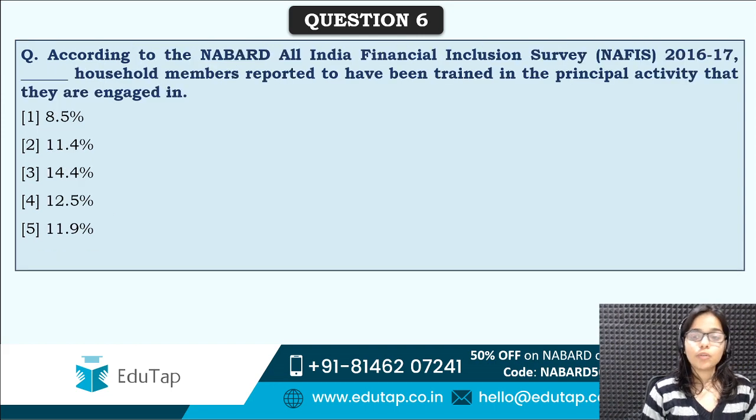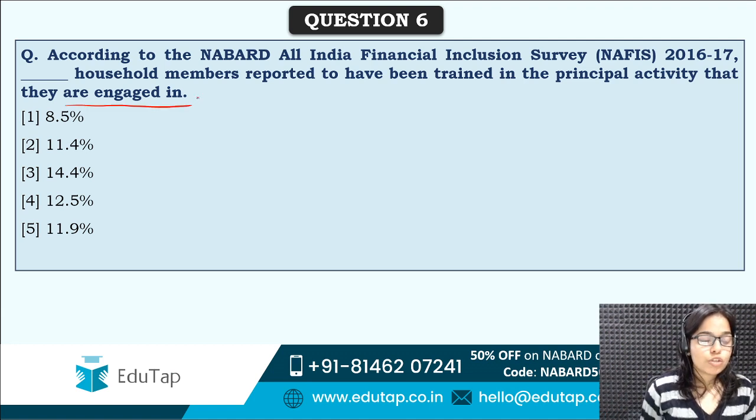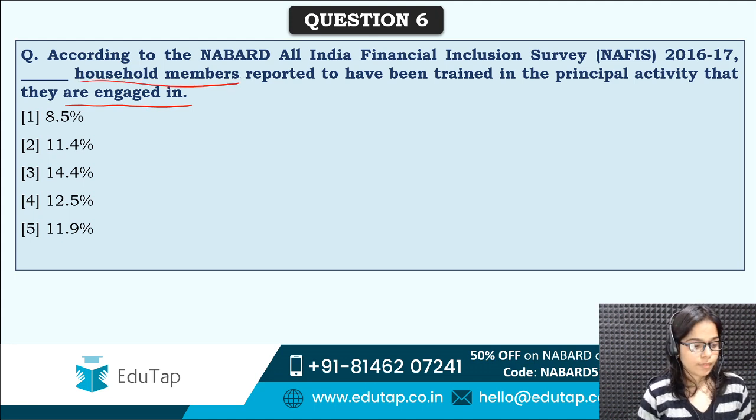Next is according to NAFIS, how many household members reported to have been trained in the principal activity that they are engaged in. So the activity they are engaged in, how many reported that they have been trained for that activity? How many household members? It's a tricky question.